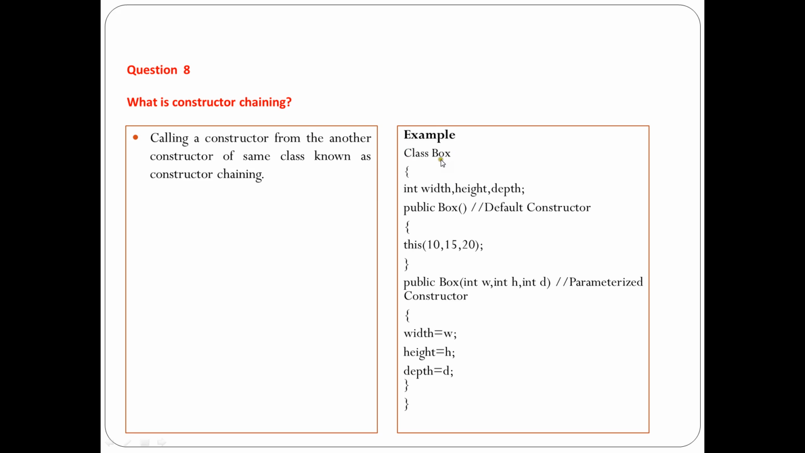Like you can see, in class Box, we have width, height and depth. We have a default constructor where 10, 15 and 20 are the values which we are passing to the parameterized constructor. The 10 will be taken by W, 15 will be taken by H and 20 will be taken by D. So like that, we can create a default constructor and pass the values to initialize to another constructor also. Obviously, to implement constructor chaining, we need to use the this keyword for calling the other constructors. This is how you can explain constructor chaining.